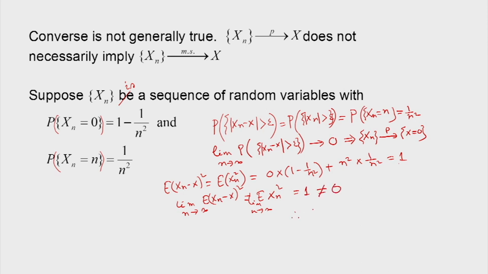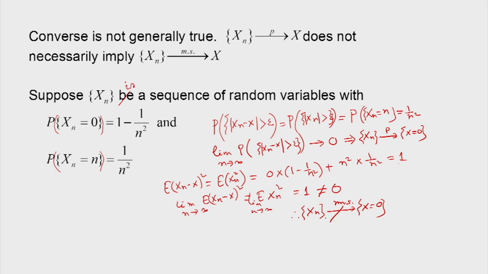Therefore, x n does not converge in the mean square sense to x is equal to 0. So, in this case x n converges in probability to x is equal to 0, but x n does not converge in mean square sense to x is equal to 0.